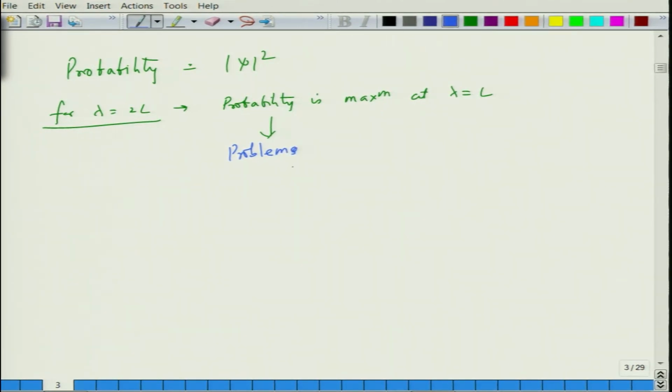Because conceptually speaking, the probability of finding the electron must be the same everywhere in the solid.